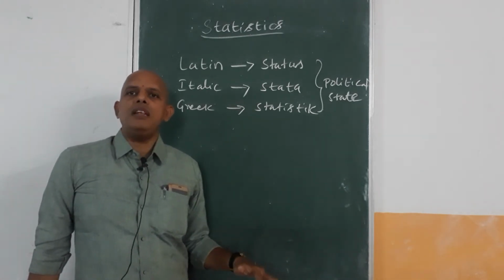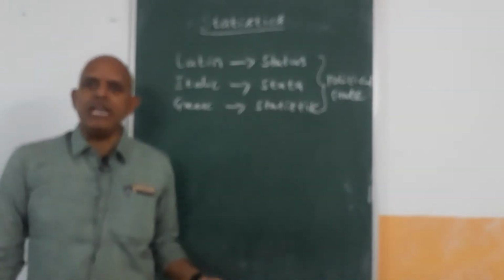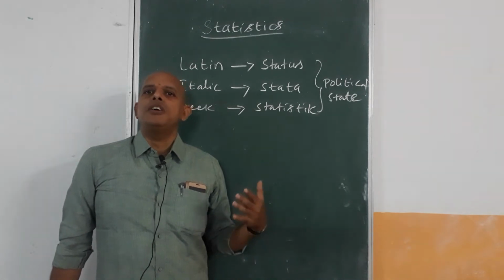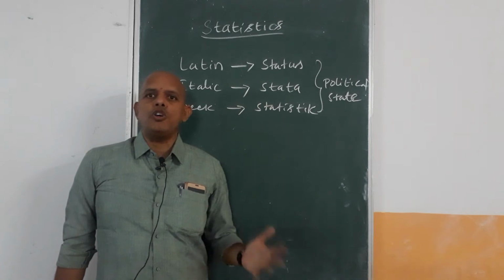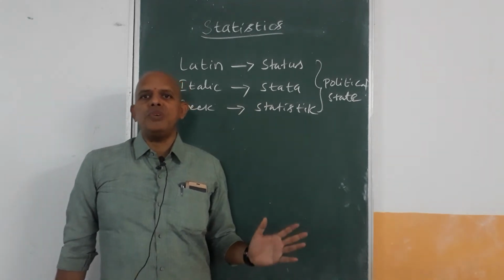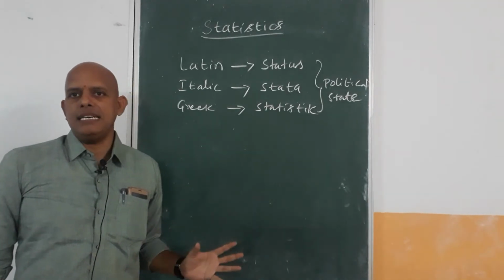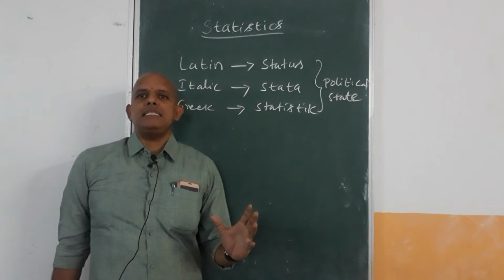In the same way we collect information in different fields: related to crops, the earth, geography, economy, economics. From various fields this information is gathered for the sake of development of the country. That's why statistics is used.